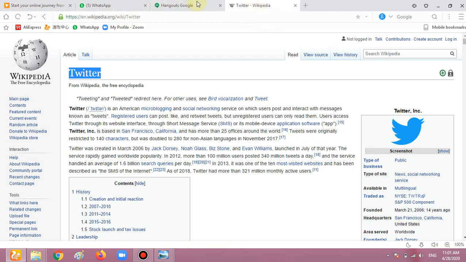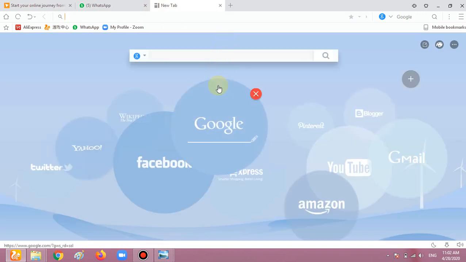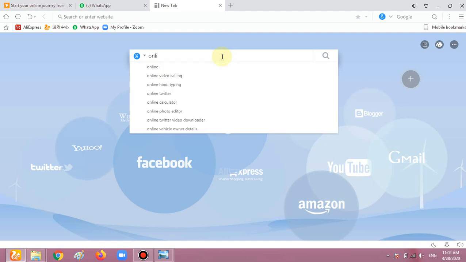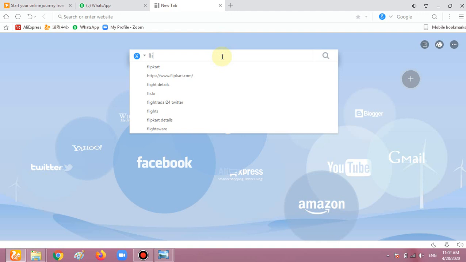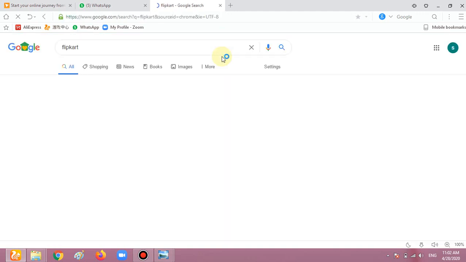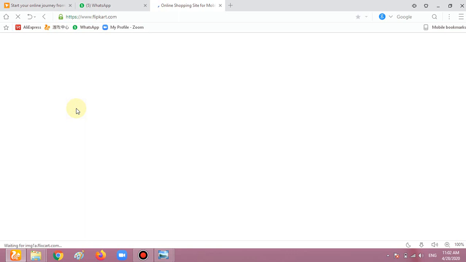Now online transactions or online reservation. We are using so many things for online work. For example, online shopping. We are using Flipkart. Flipkart is a place which we use for online shopping.